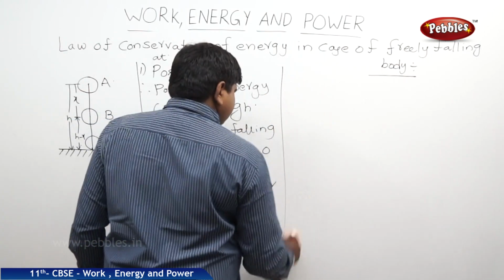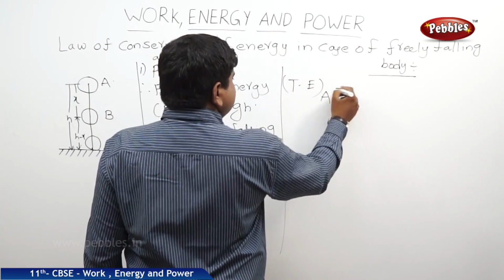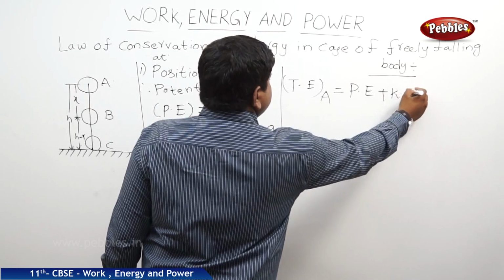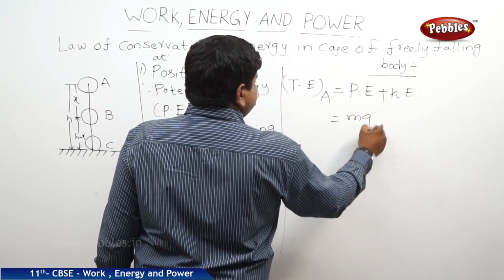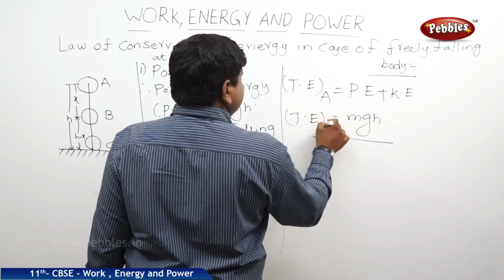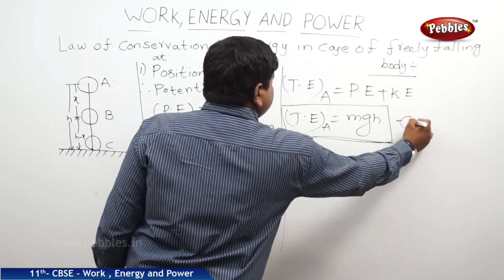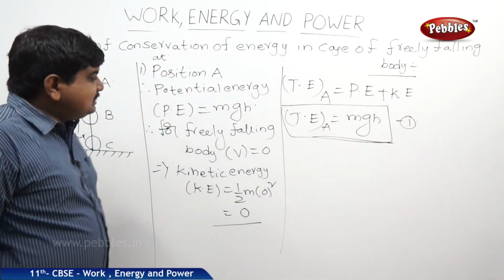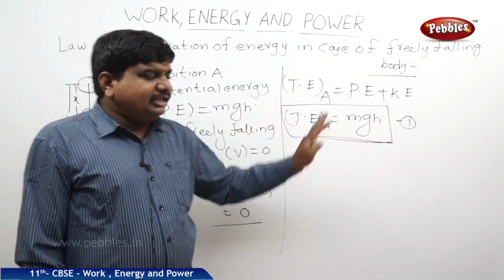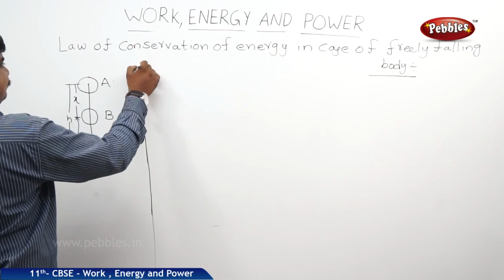Therefore, total energy at A is equal to PE plus KE, therefore it is mgh. This is equation 1. The total mechanical energy of the freely falling body at the top, at position A, is equal to mgh. The second one is at position B.